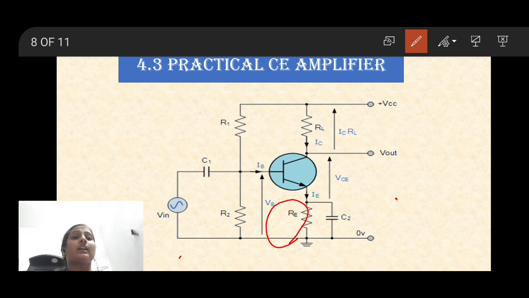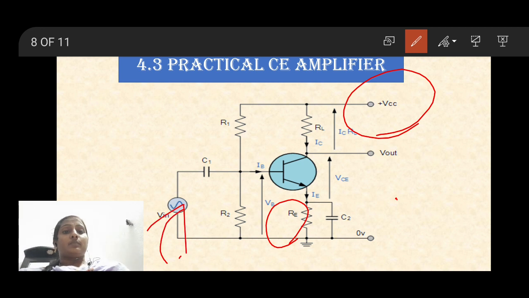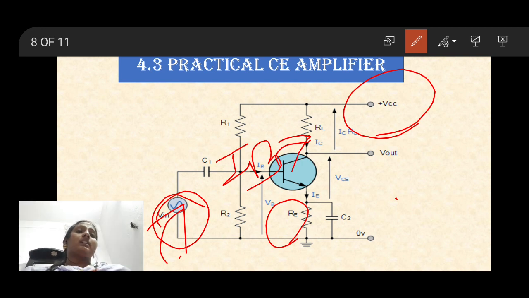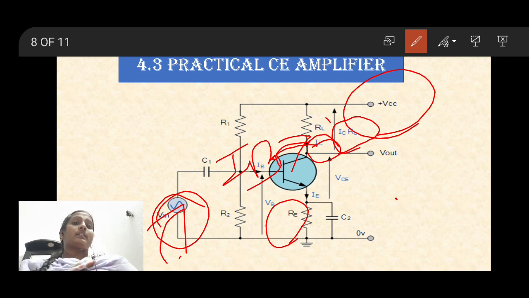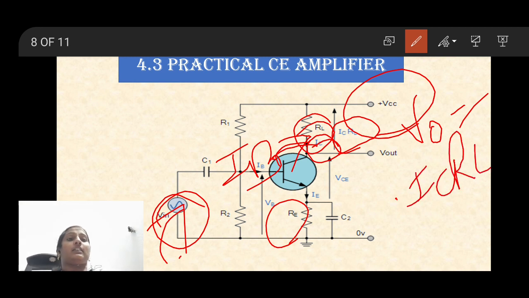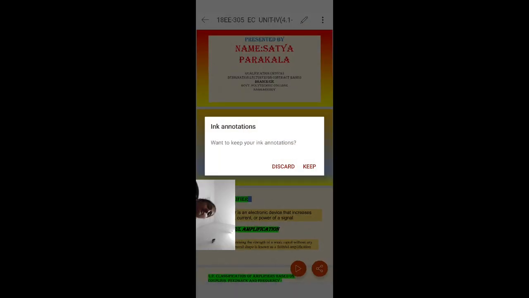Coming to the operation, when the power supply is switched on and we apply the input, it provides some current because of the input voltage, so the base current IB occurs. Afterward, the amplified current is obtained across the collector terminal, indicated by IC. When IC occurs, a voltage drops across the load resistor RL, so that the output voltage V0 is equal to IC into RL. In this way the input signal is amplified.